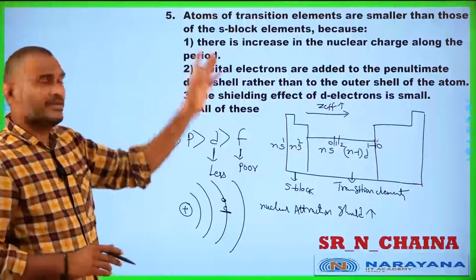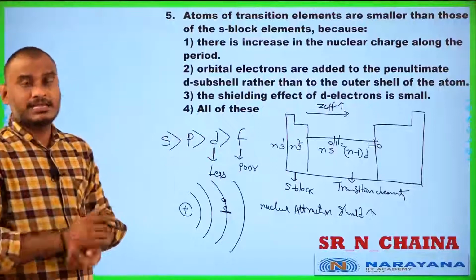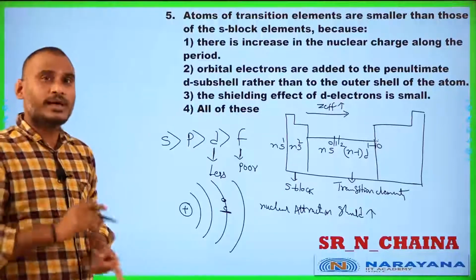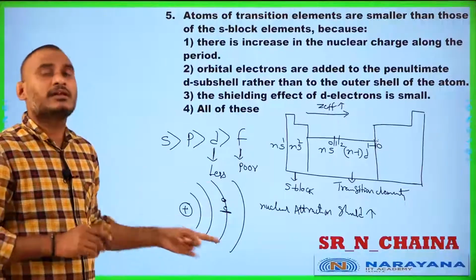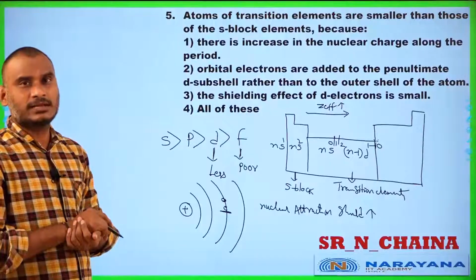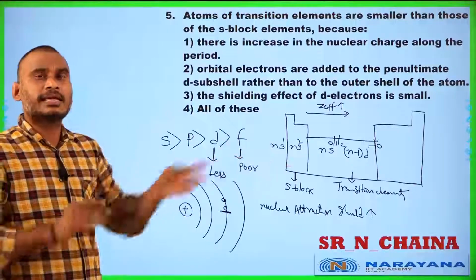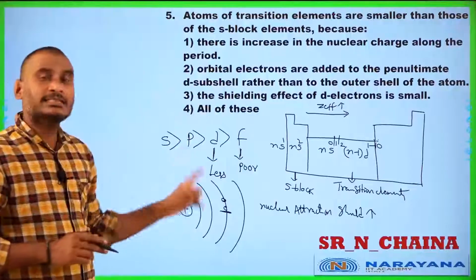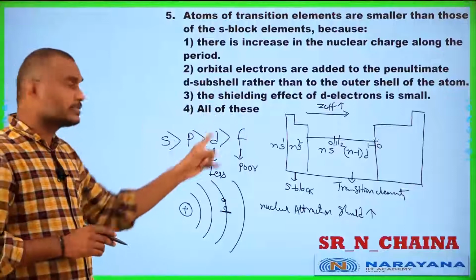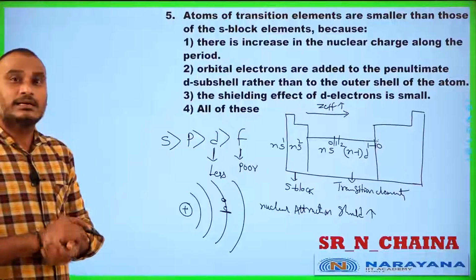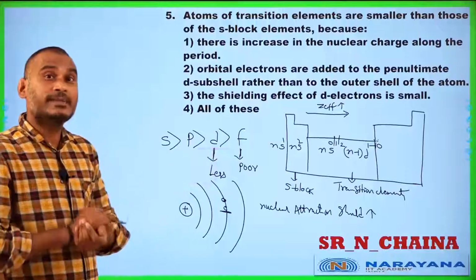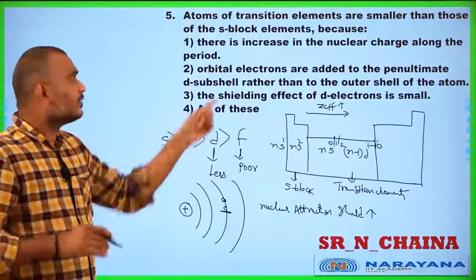First reason, effective nuclear charge increases. The effective nuclear charge is more. Why? The d orbital has less shielding power. Yes or no? The d orbital has less shielding power. That is why nuclear attraction is more. Number 2, the electron is not going to the outer orbit; the electron is going to the penultimate orbit. Number 3, what is the reason?